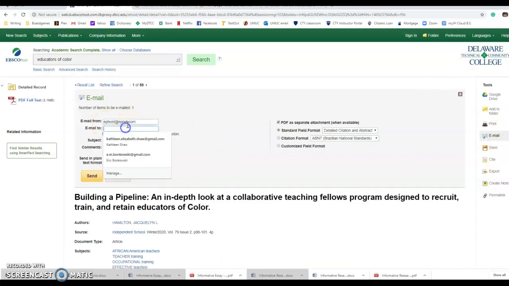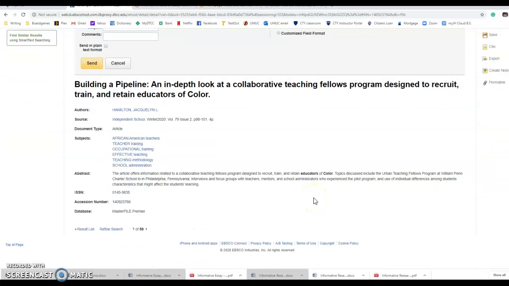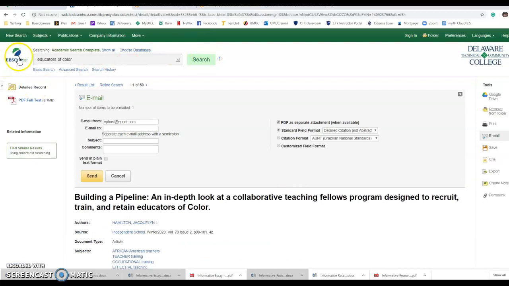Or here I would change email. I would type my email address in. Maybe I want to save it or add it to a folder. Remember that if you add things to a folder, they go away when you log out. So I'm probably just going to add it to the folder for now as a reminder that it's one that I'm interested in looking at.